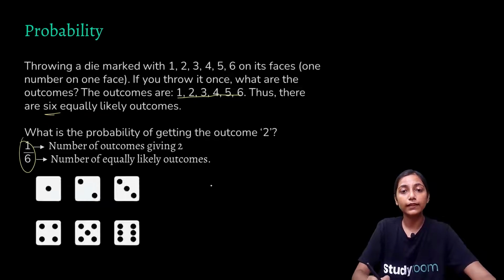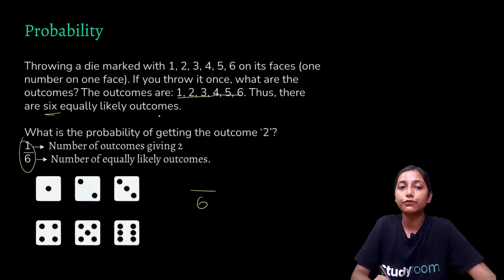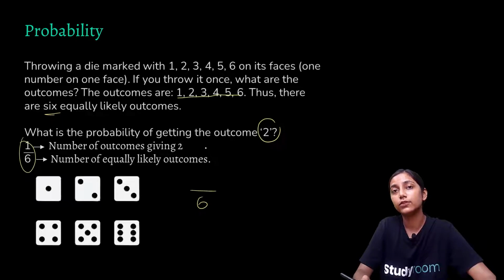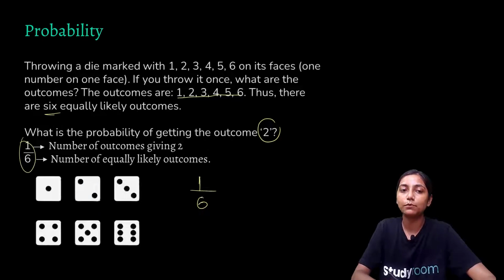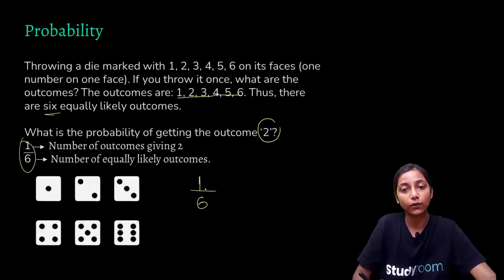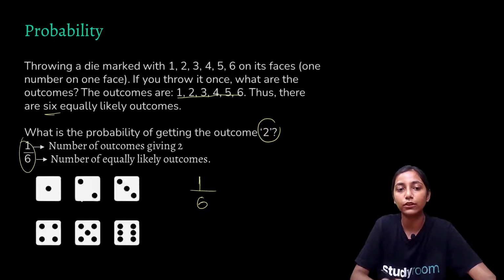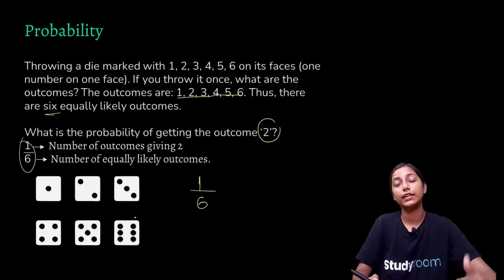So in the denominator we will write 6, and for this question we need the probability of getting the outcome 2. So what is the number of outcomes giving 2? There is only one face that has 2 written on it, so it is only 1. So it will be 1 by 6 by this formula, number of outcomes giving 2 divided by number of equally likely outcomes equals 1 by 6. You can see this is a die having the digits 1, 2, 3, 4, 5, 6 written on its faces.